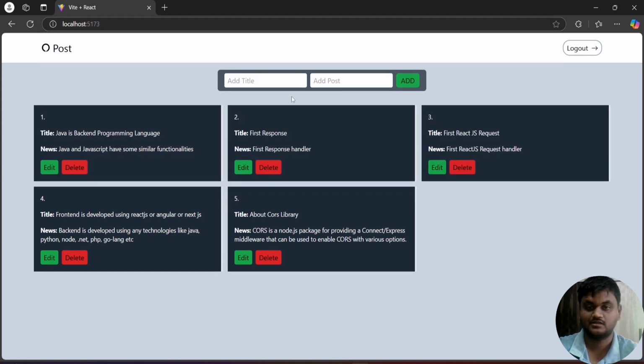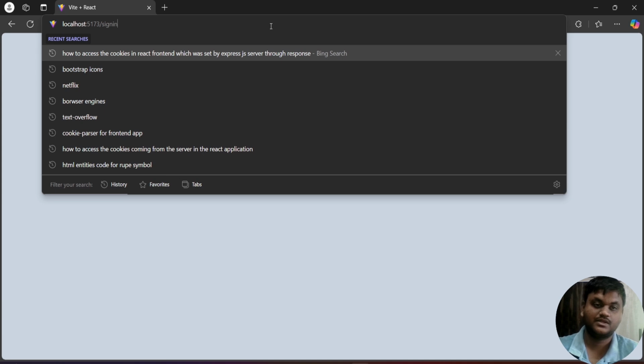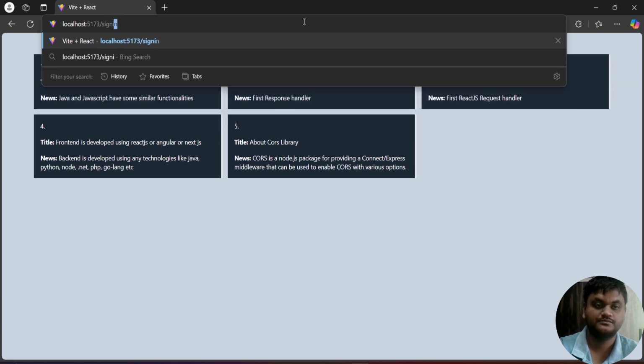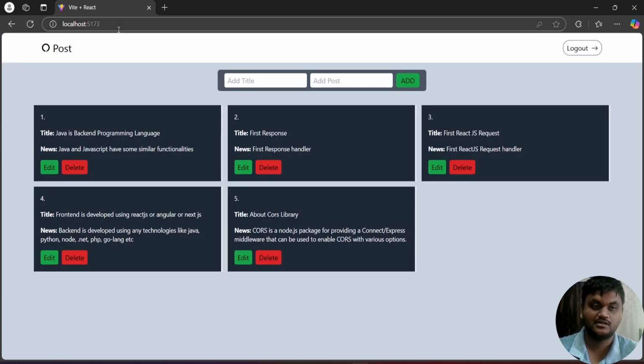If you refresh this application also, I'm still in the login state only. That's why my header and this form, these buttons are visible. Suppose I'm clicking on the logout. If you go to the home page or dashboard page, see, I'm not able to see anything here. I'm not able to see the header, and I'm not able to see the form components. I'm not able to see the buttons like edit button and update button. Go to the login page, click on the login button. See, I'm going to see these things.